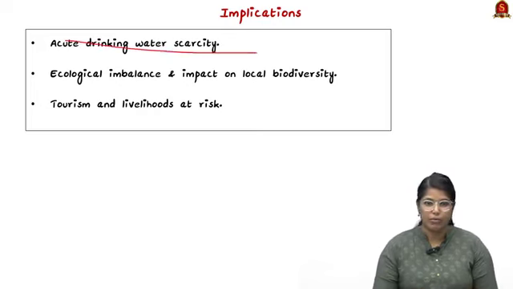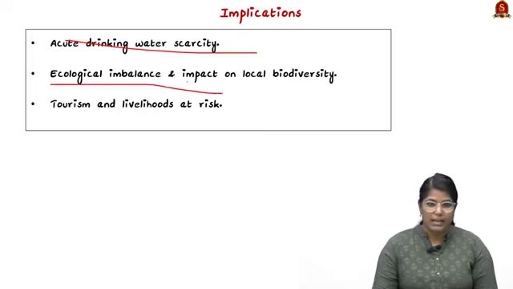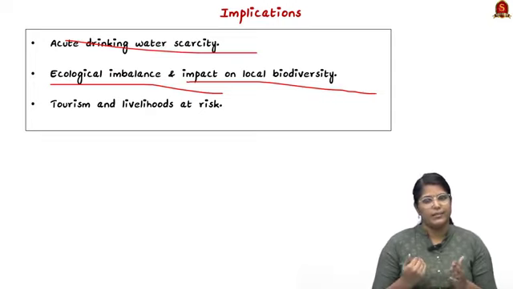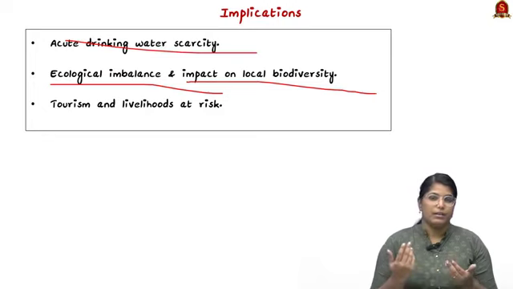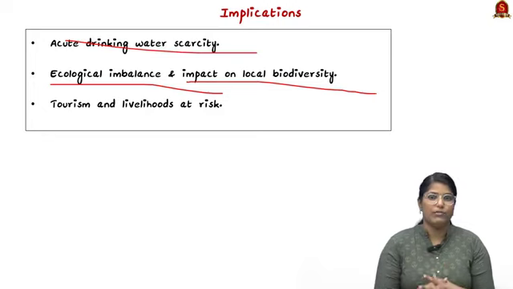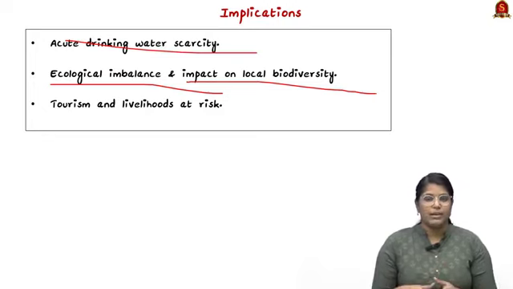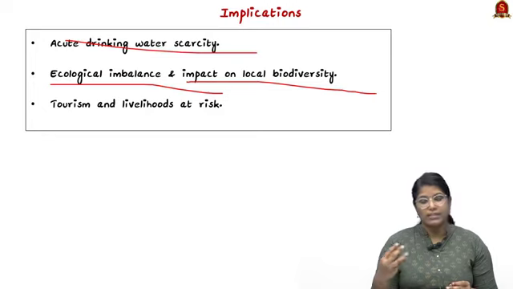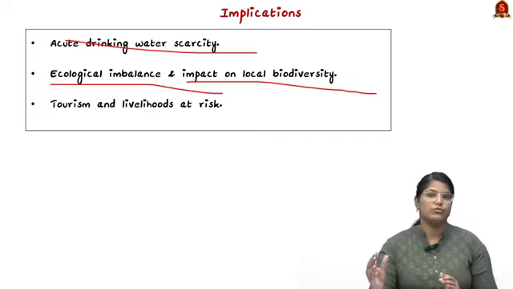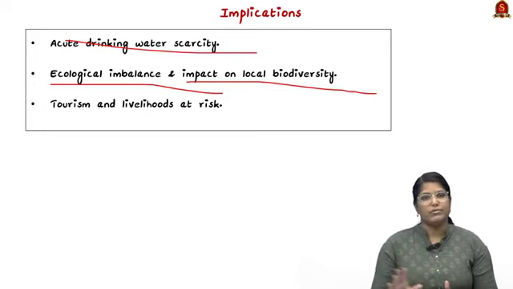Firstly, acute drinking water scarcity, especially in Nainital during the summer season, and there is ecological imbalance and impact on local biodiversity. See, when lakes get drastically damaged, the entire habitat and the entire ecological services provided by the particular lake will be disrupted. Especially when polluted water is added, the organic matter available to digest all the polluted matter will be very low. So even if 4 feet of water is there, it will not be used for drinking water. So this is why it is a very big concern.